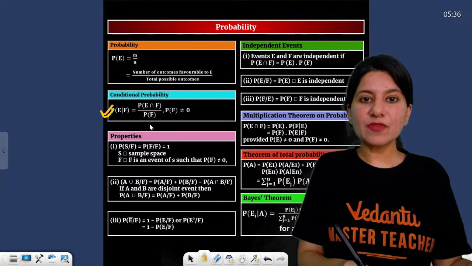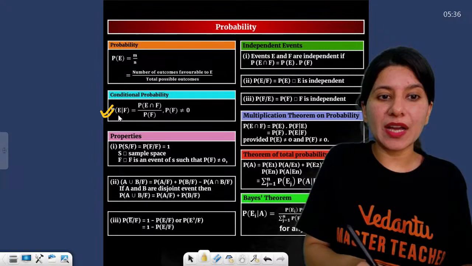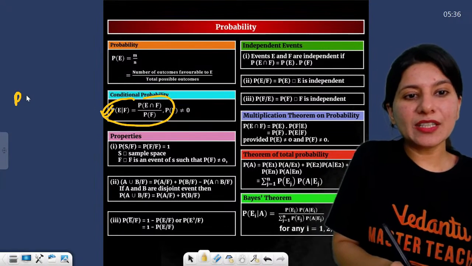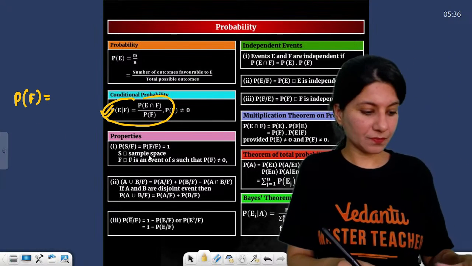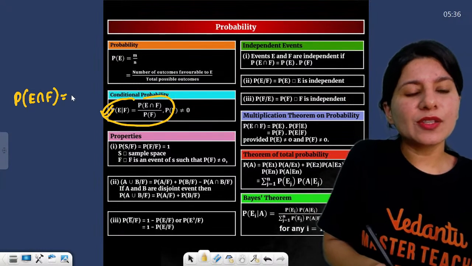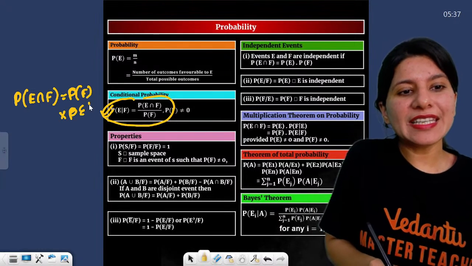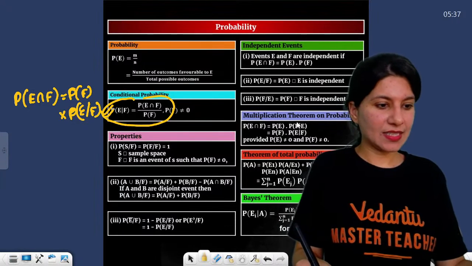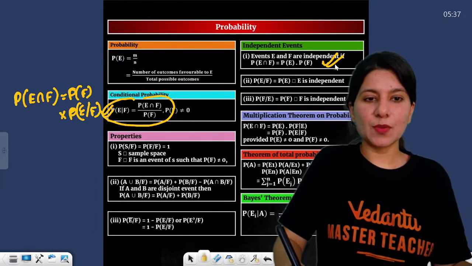The next formula which is important, from the same formula: if I wish to calculate the probability of E intersection F, that will be probability of F multiplied by probability of E given F. Right? This is it.